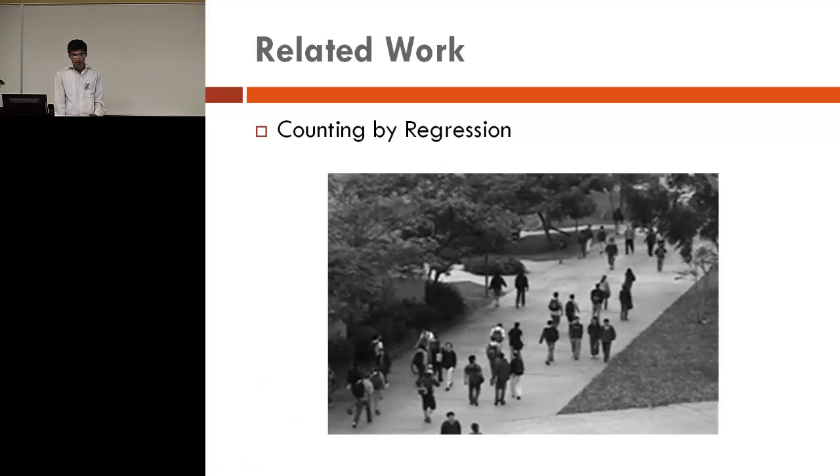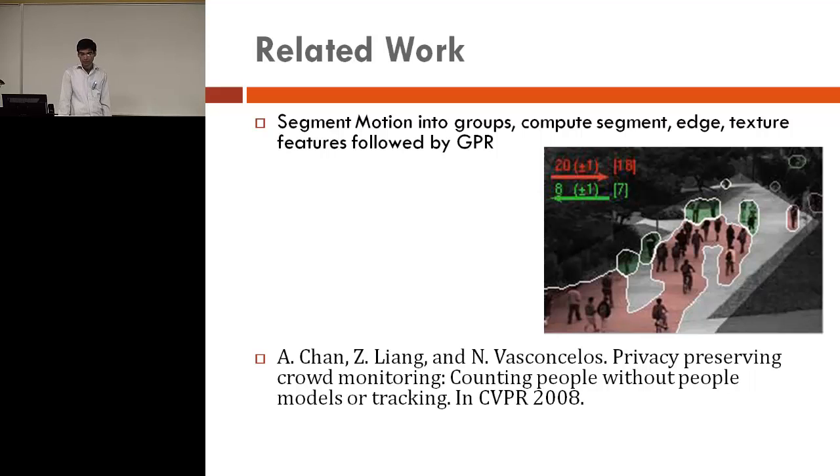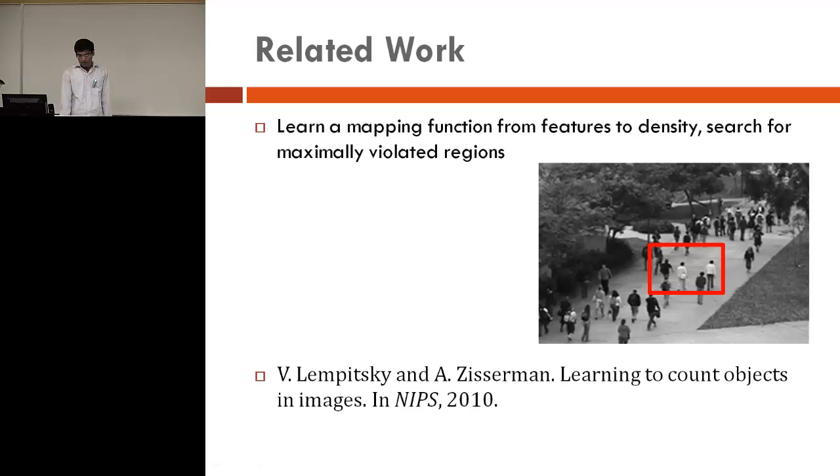The second approach is counting by regression, where we find certain features and then learn a mapping function directly to the counts. This CVPR 2008 paper finds segment, edge, and texture features, and then uses Gaussian process regression to find the number of people. This paper we also compare against is a NIPS 2010 paper, where the focus is on regions which are very difficult to estimate the counts for. The authors automatically find these regions while training, and they show that this significantly improves results.